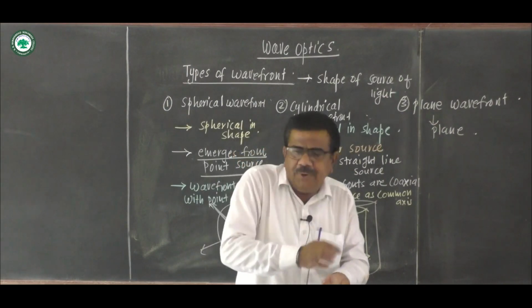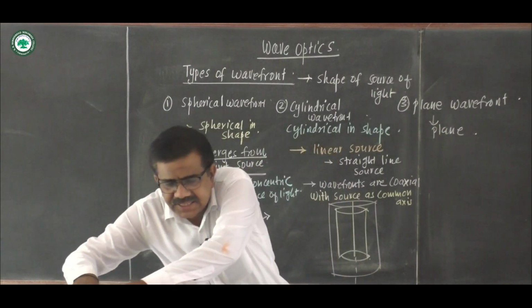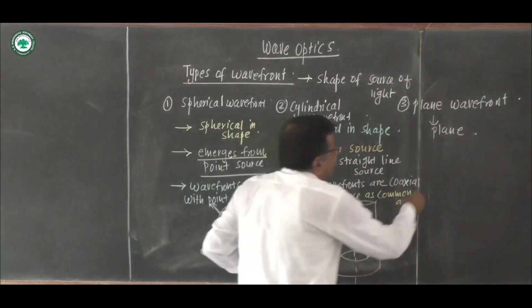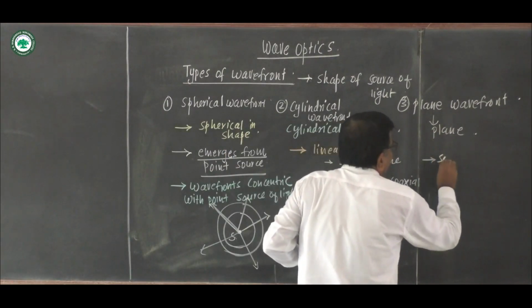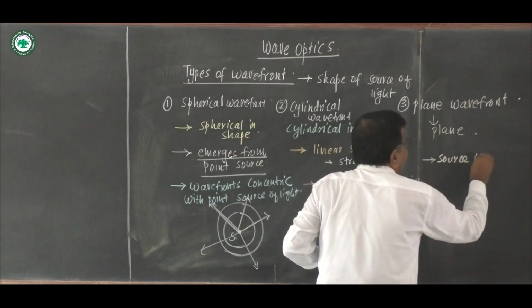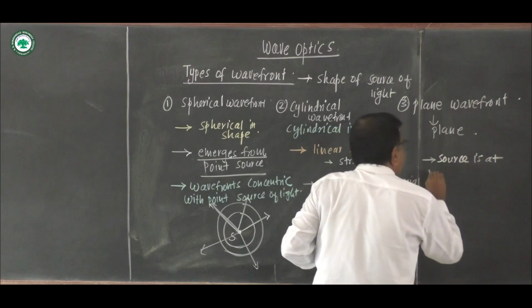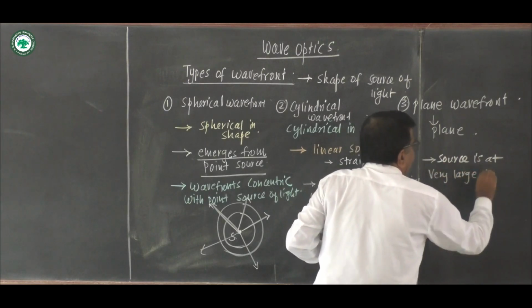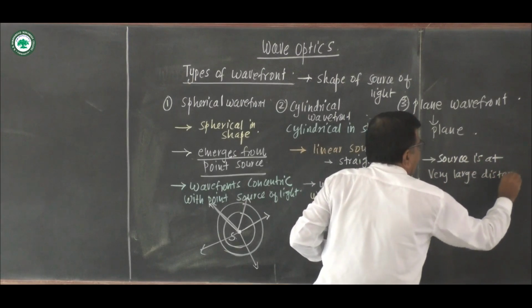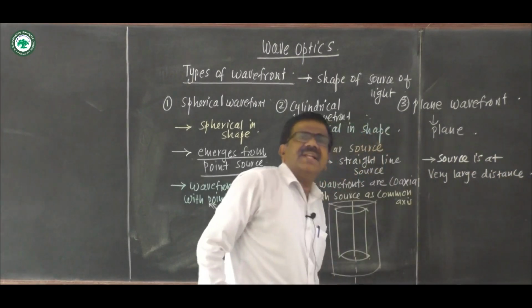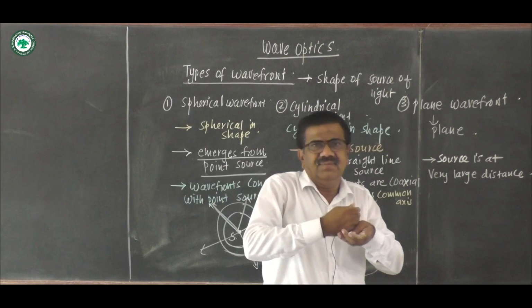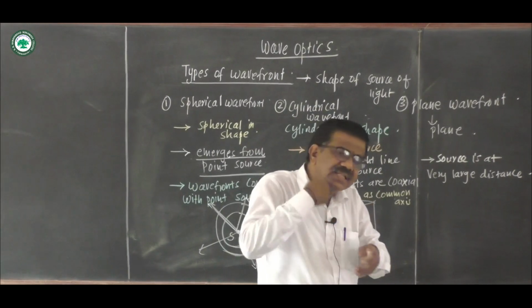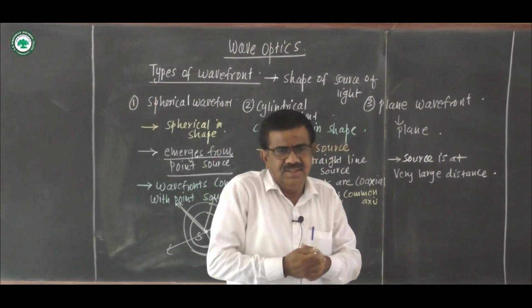And the wavefront in the form of a plane is a plane wavefront. For the plane wavefront, the main thing is that the source is at a very large distance. That is, light reaches from the sun. From the earth, the sun is at a very large distance.